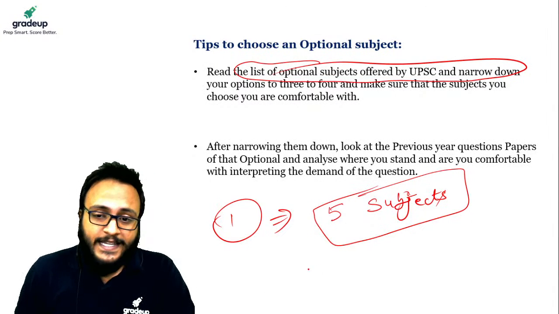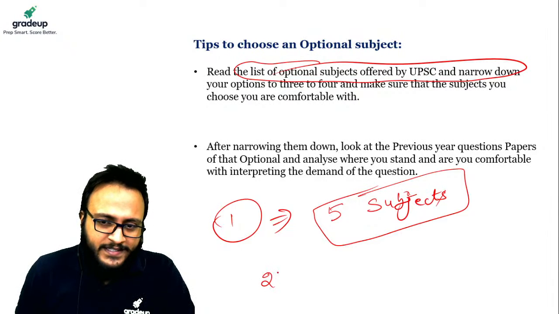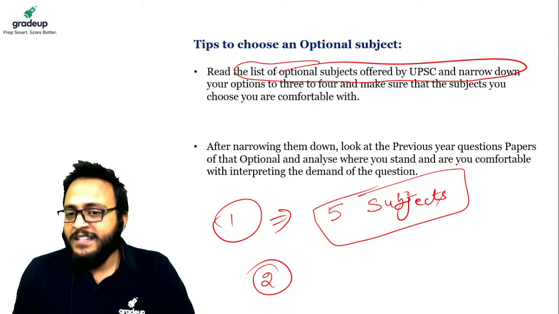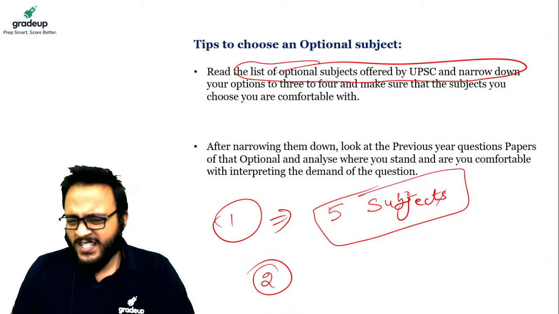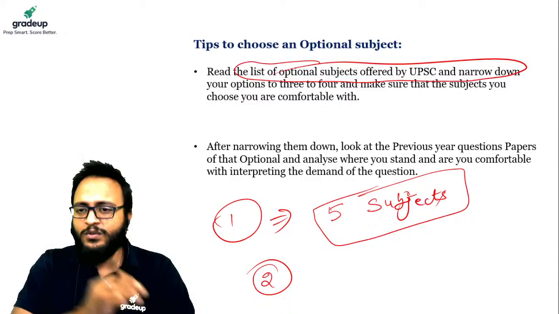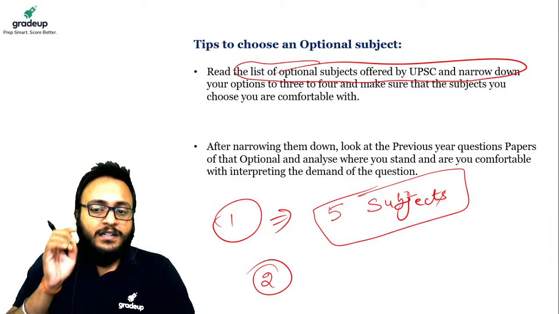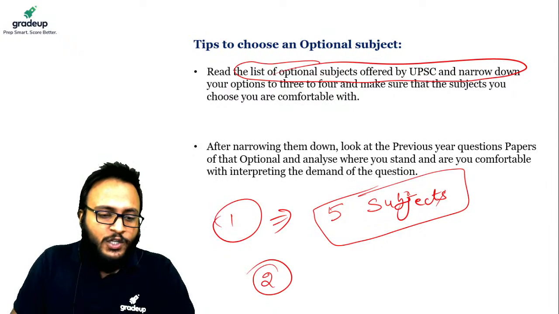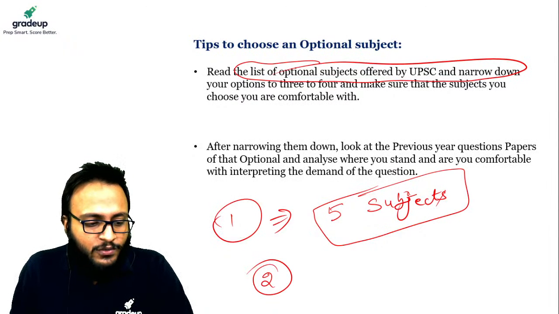Now, what do you have to do in the second phase? You have to go through the previous year question papers. Just look at those question papers. Are the questions in their languages clear to you?